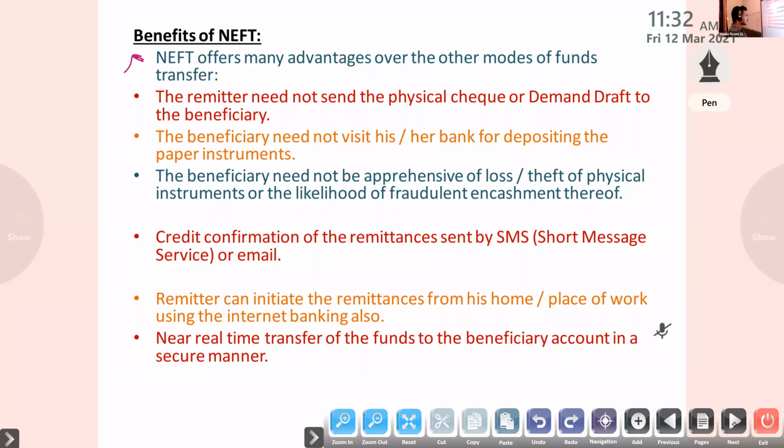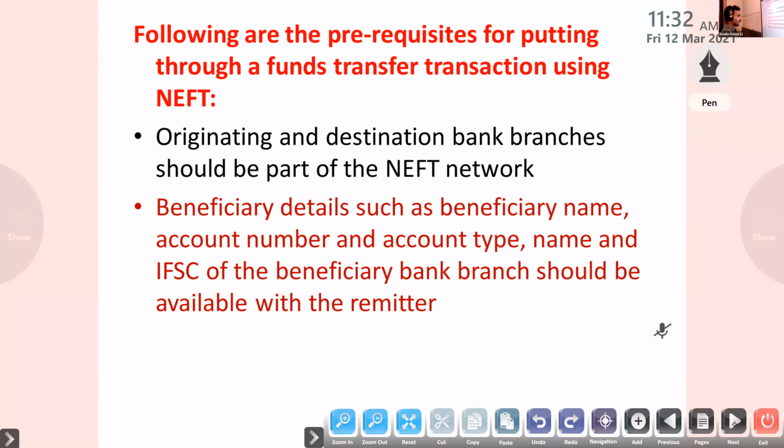The originating and destination banks should be part of the network. Then beneficiary details such as beneficiary name, account number, account type, and name and IFSC of the beneficiary bank branch should be available with the remitter.